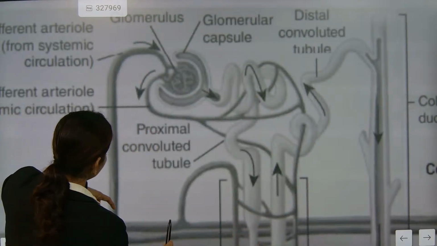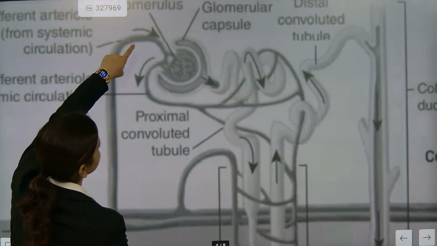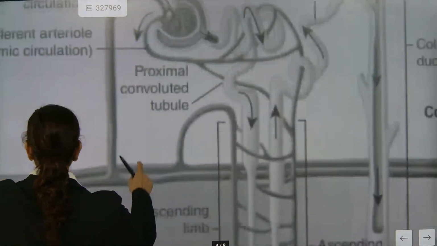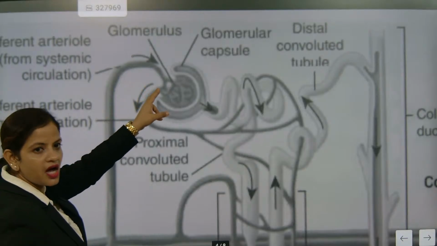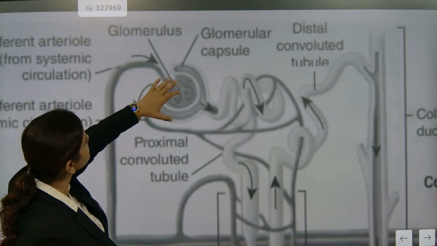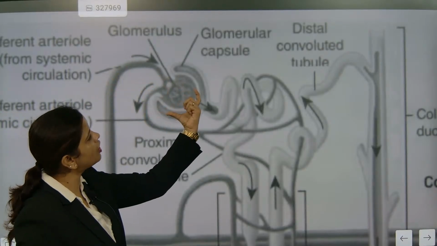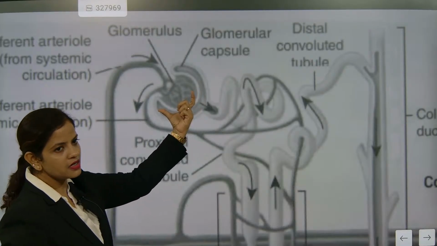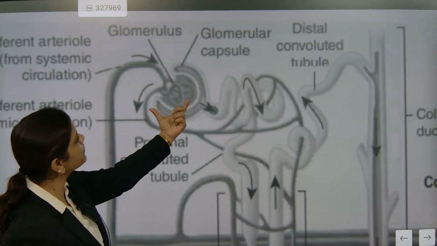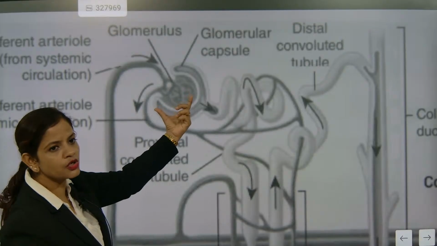First, this part is coming from the heart. Understood? So when it is coming from the heart, it is called the renal artery. This comes under artery. Now here, when it is coming, this capsule is called the Bowman capsule.